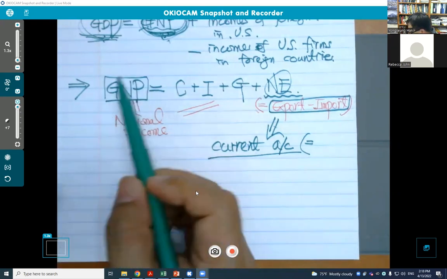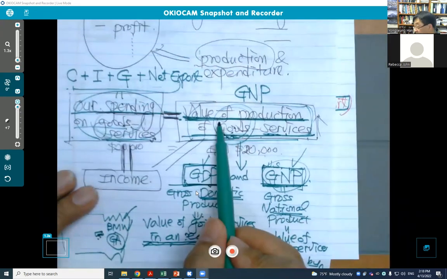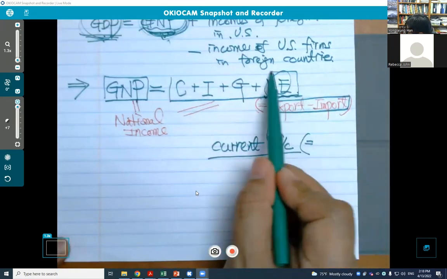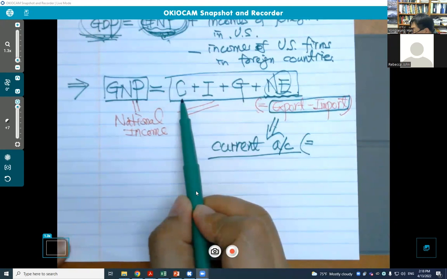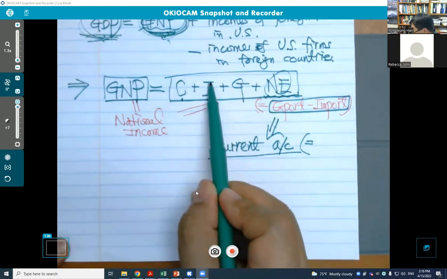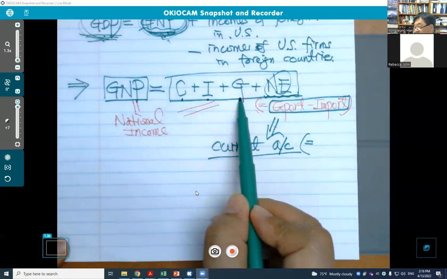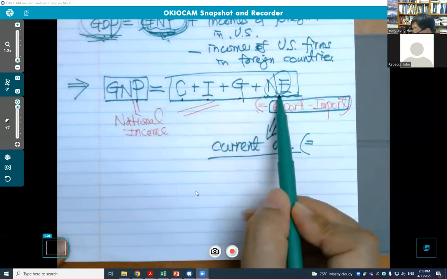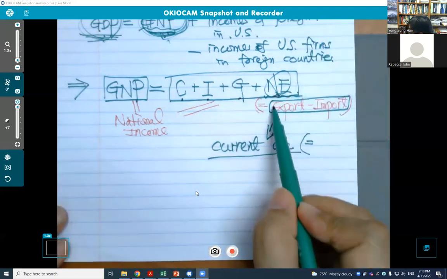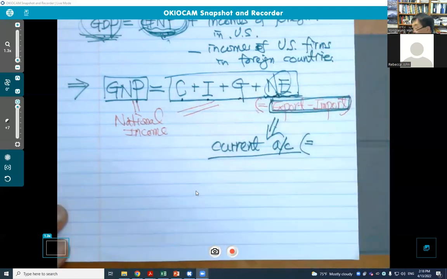GDP, the value of goods and services produced, must be the same as all our spending: spending by households, which is called consumption, spending by firms, which is investment, spending by government, and spending by foreigners. Foreigners want to buy our products, and that's net exports, export minus import.